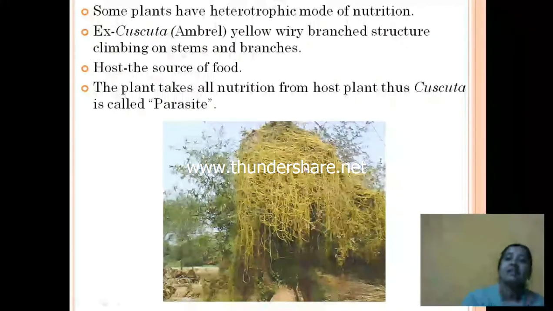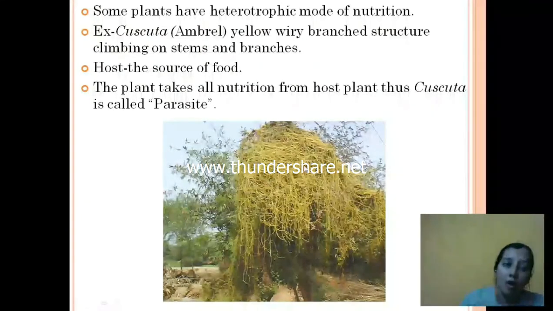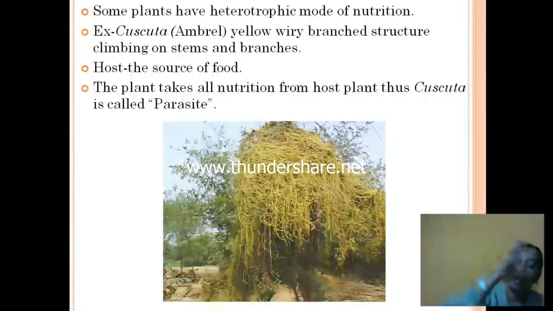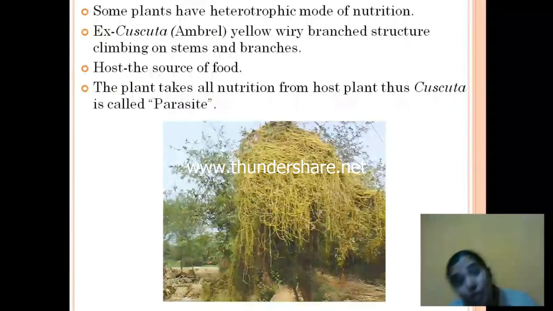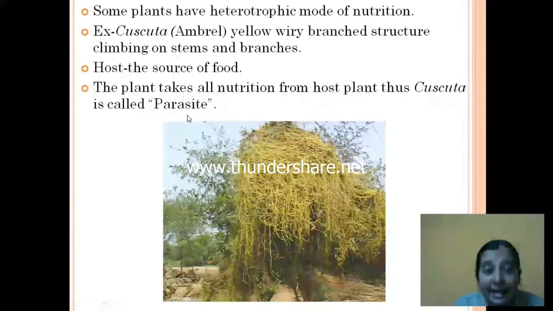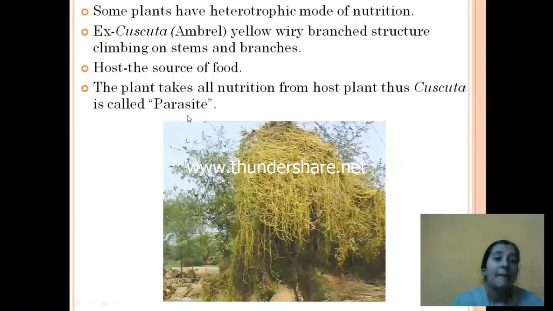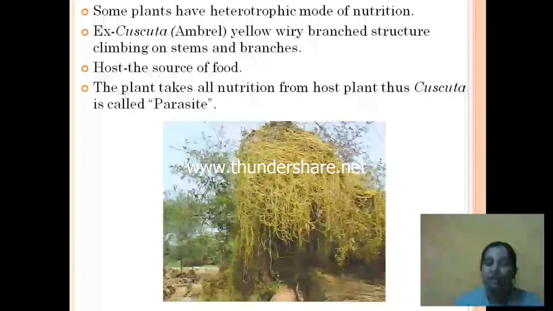That means the Cuscuta depends on the tree for its food and takes all the nutrition from it. That's the reason it is called a parasite. What is it called? Parasite. Okay, understood? All right, let's go further.